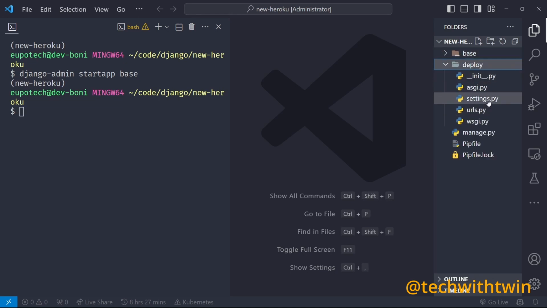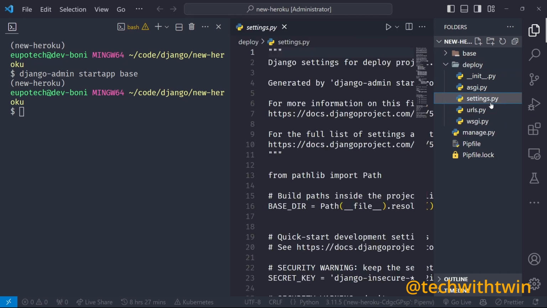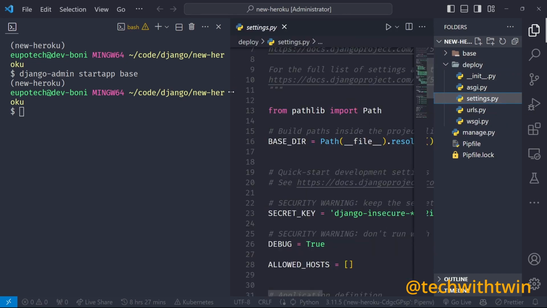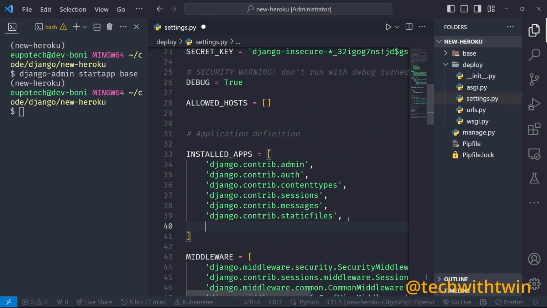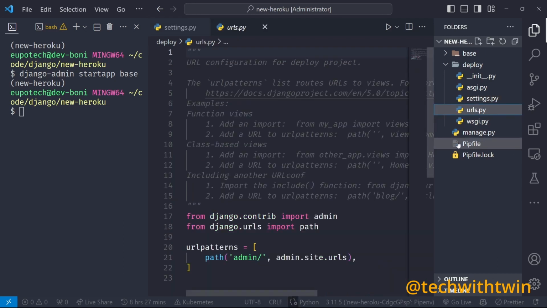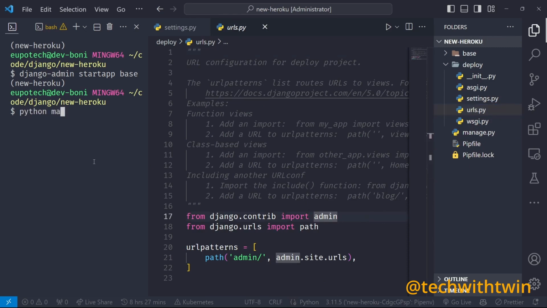So the next thing I like doing is whenever I create an app, I like to activate it, to add it in the installed apps. So we can just say here base. That should work. And then next, we can test whether our application is working by just trying it out.